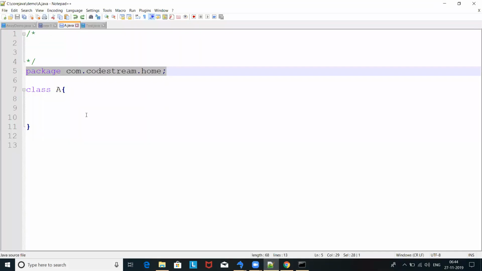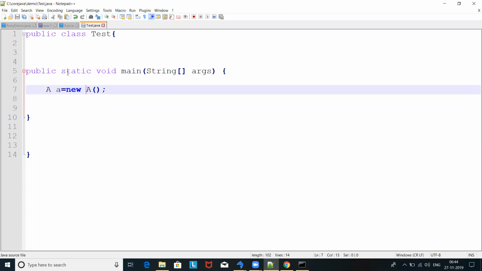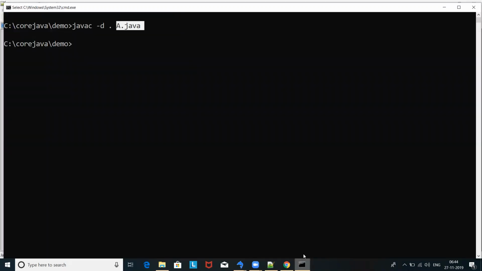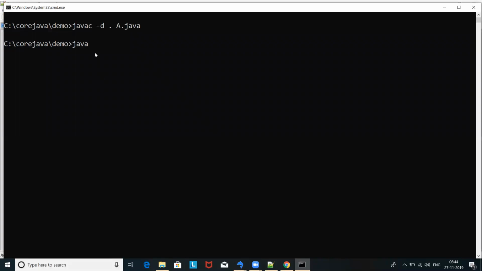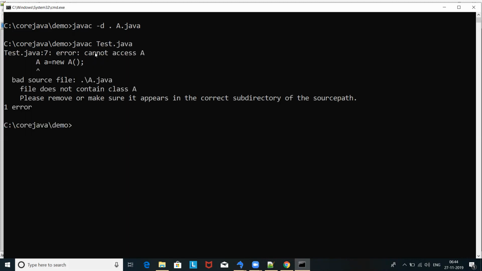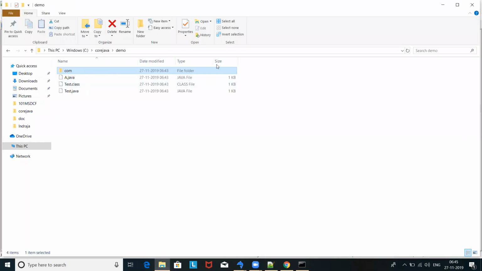Now let's go and use it here, in Test.java. But again, if I use A directly, how does it work? Look at this. What happened? I'm going to compile javac Test.java. So look at this again. The compilation problem is that it is not able to find the file; it says error, cannot access A. So that means it's not able to. Which package is class A under? Com dot something like this, right?